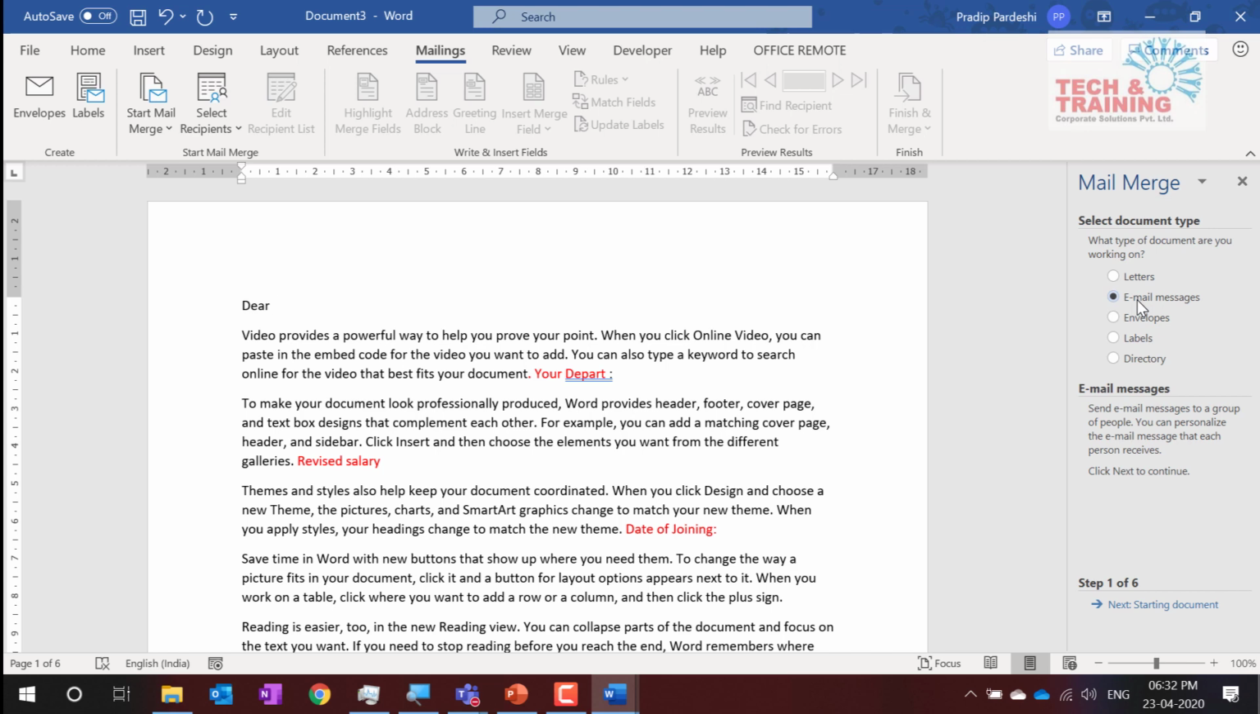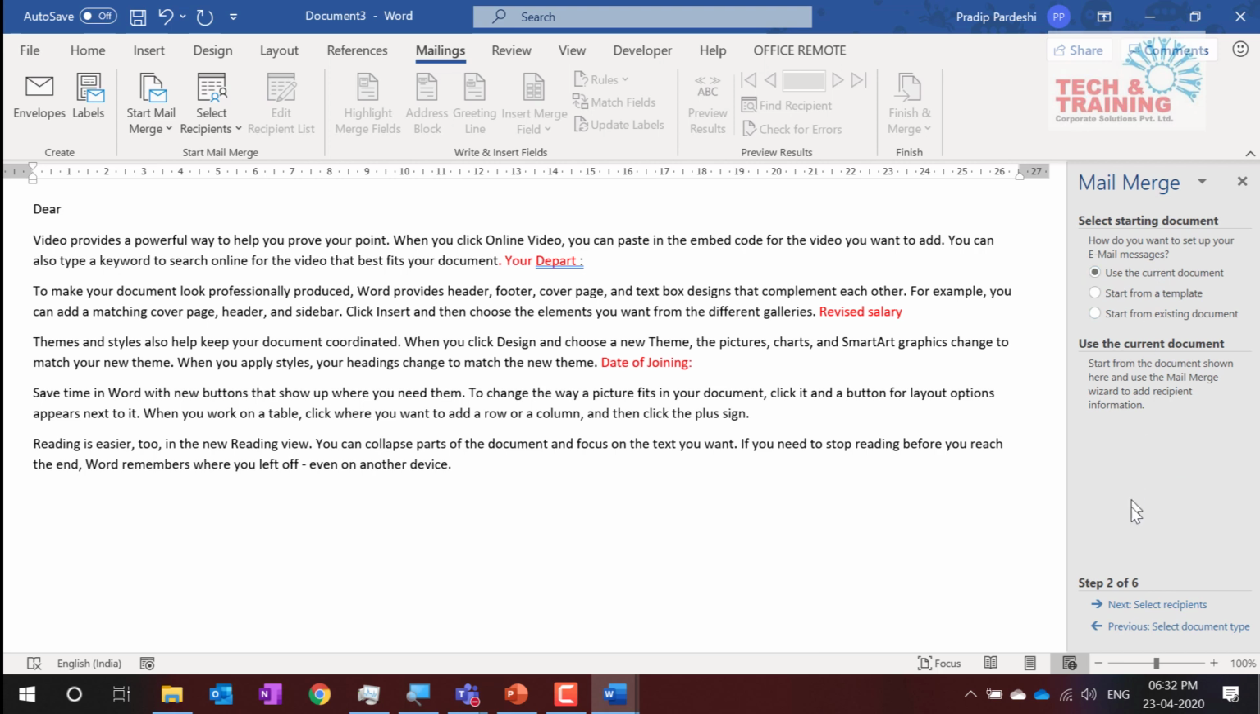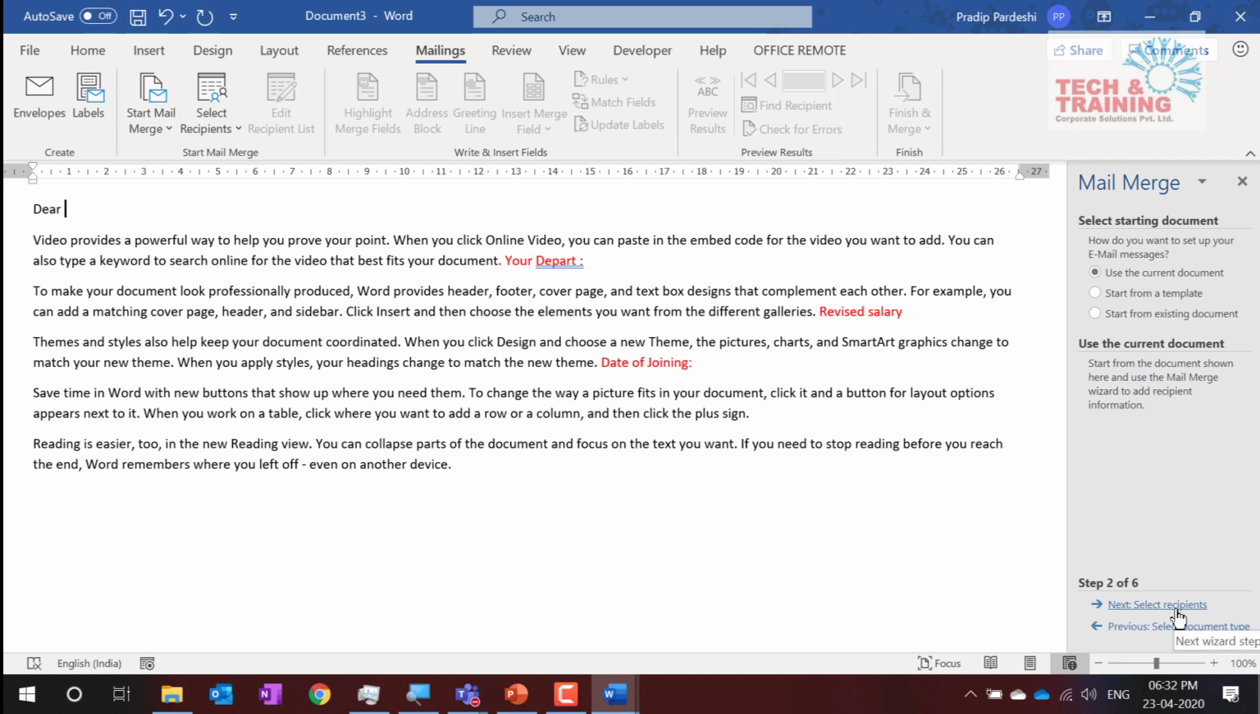So I click on email messages. Next. Now, if you want to print the document, it's very simple. Instead of selecting email messages, you will select letters, and the steps are exactly the same. I am going to revisit this so that I can show you the documents as well. Which document do you want to use? I would like to use the current document. Please go through the next two options later.